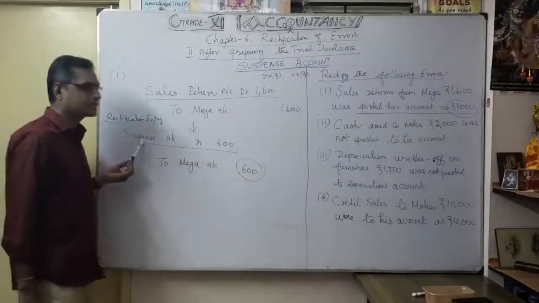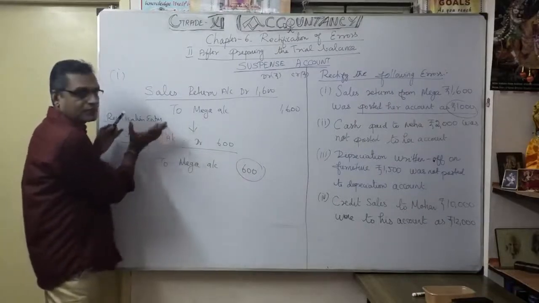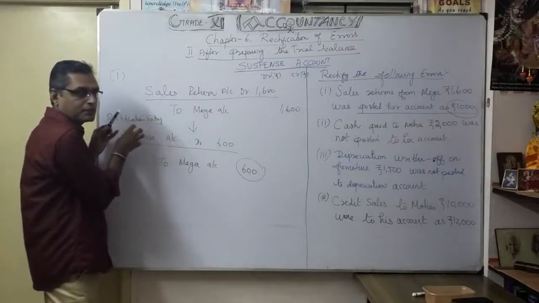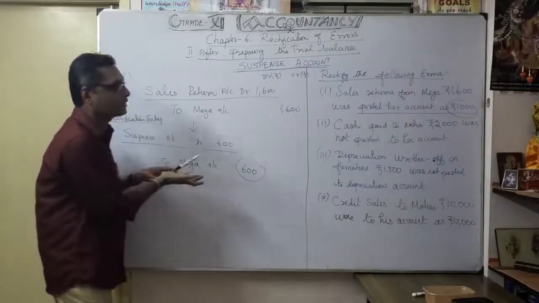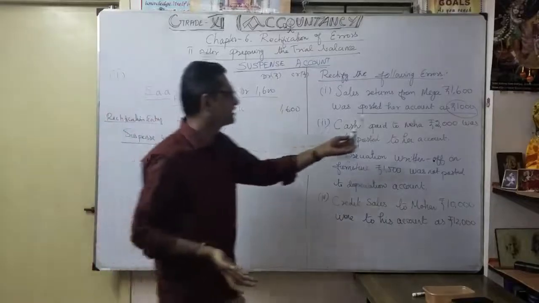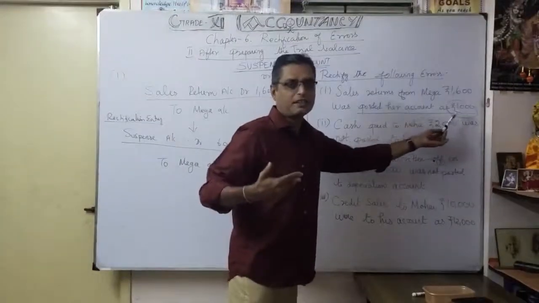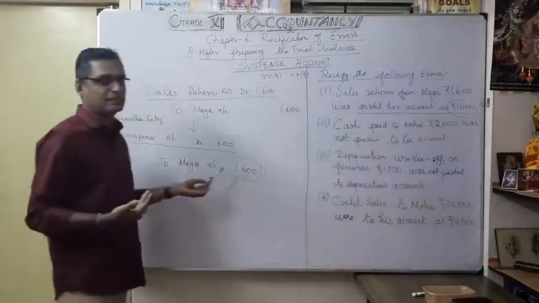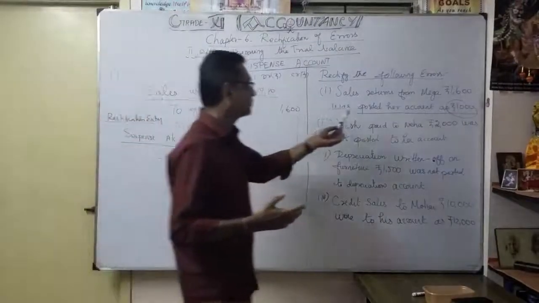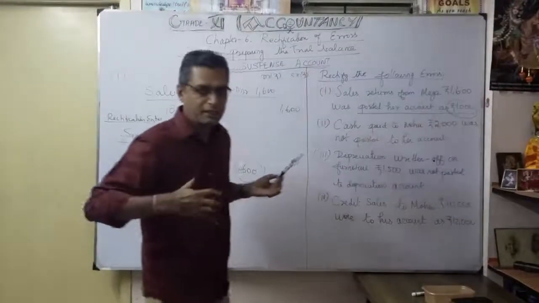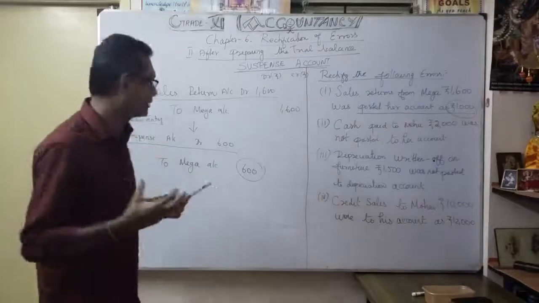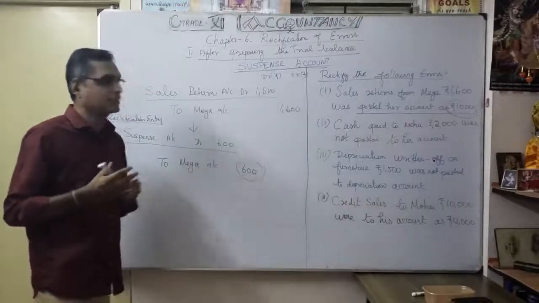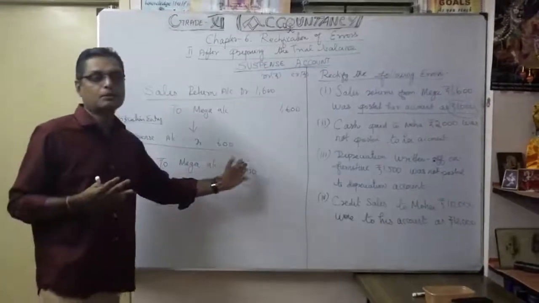So why am I debiting the suspense account? This portion is nil, so that's why I posted it in the suspense account, only on the credit side, because of the short credit. Short credit, I am going to make it extra 600. It was posted in our account as only 1000, so again I want to make it 600 rupees extra. That's why, to Mega's account 600. You understood? That is the first example.